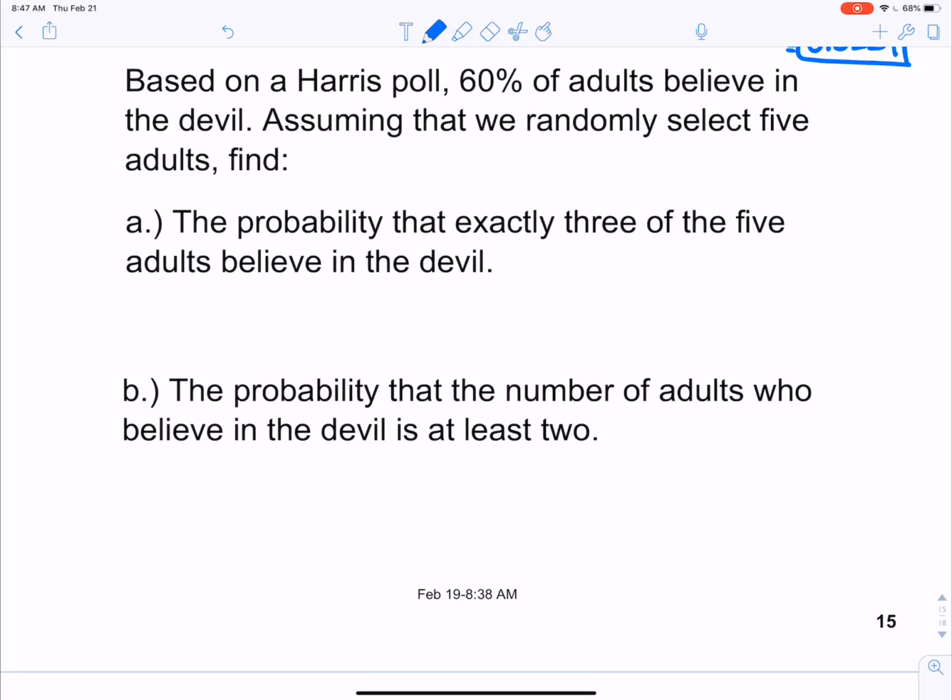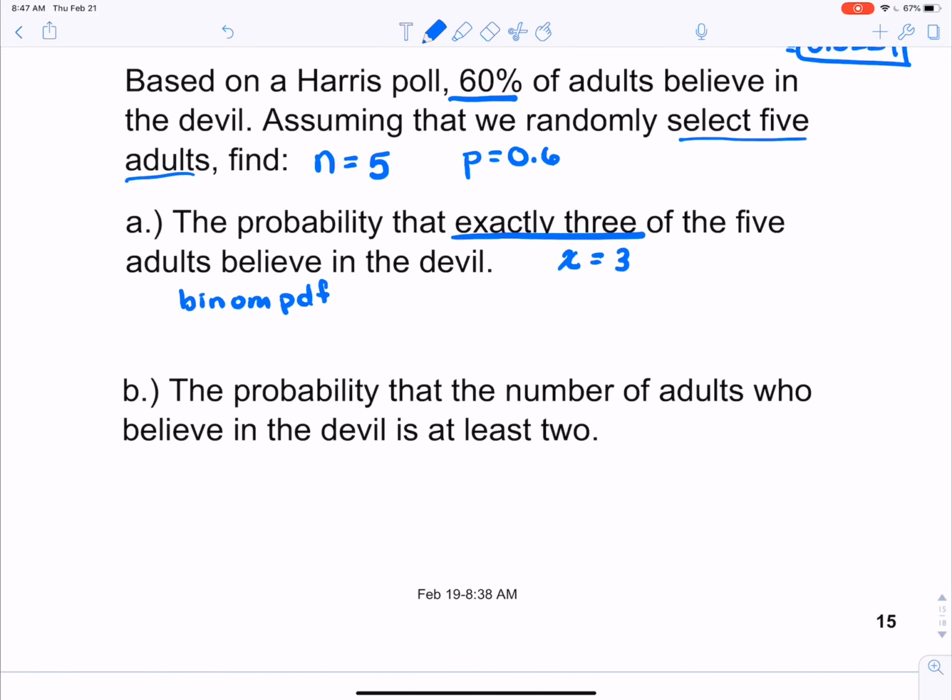So if we look at this, we're randomly selecting 5 adults. So that means that our N equals 5. Our P, our probability of success that they do believe in the devil, is that 60% or 0.6. So if we look at part A, they're asking us for exactly 3. So that means our X equals 3. Because X is only one number, we're going to use our binom PDF.